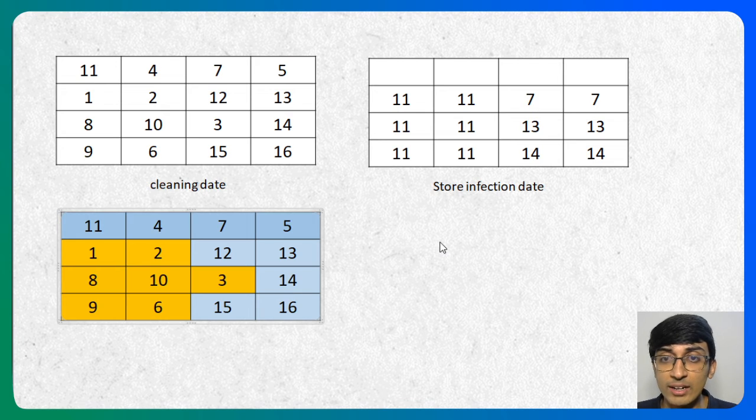So if we are able to figure out this infection date, we are now able to get whether it is going to be clean or dirty. Simply put, once we calculate the infection date, check whether the infection date is greater than the cleaning date. If it is greater than cleaning date, then increase the infections. If it is lesser than cleaning date, then don't increase the infection. It's as simple as that, right?